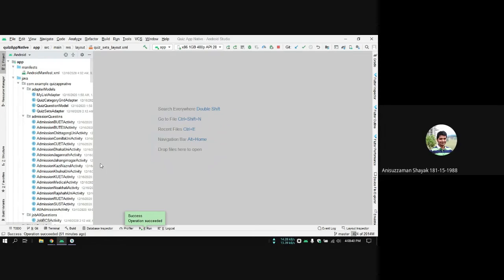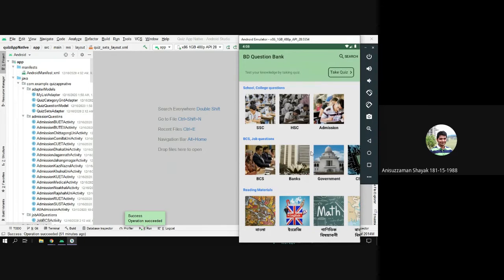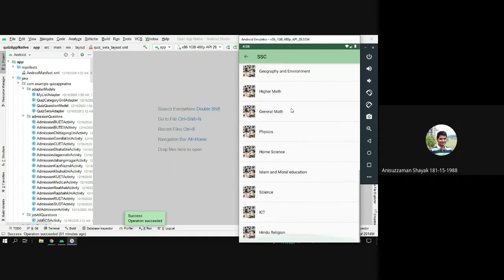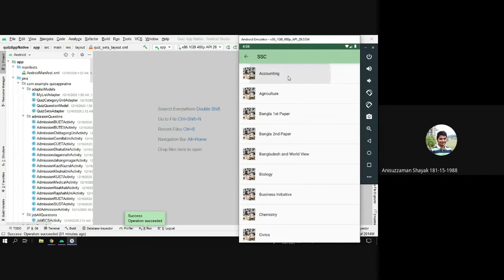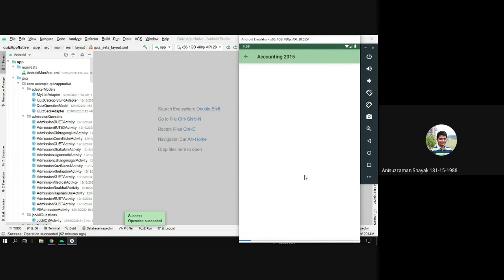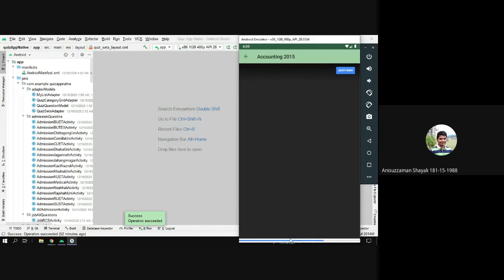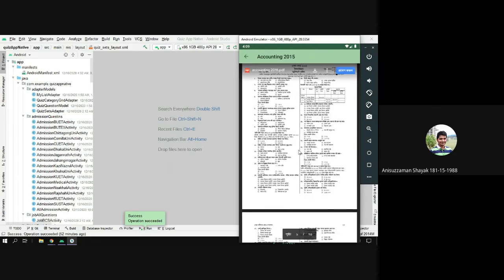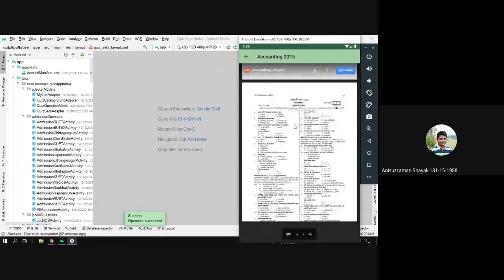Now let's get into the app. What I have done is implement these list views. If we click one of these items, there is another list view. Actually, this is not a list view; this part is static, done in the XML. But when I click one of these, this is a list view. If I click one of these items, it will open up a link in the web view activity. There is a progress bar at the bottom. When the question has loaded completely, the progress bar will be gone.